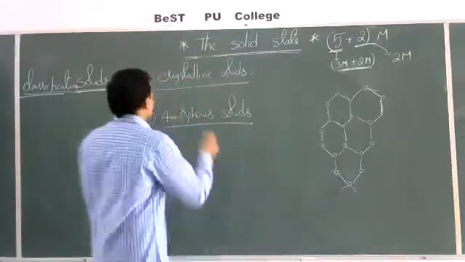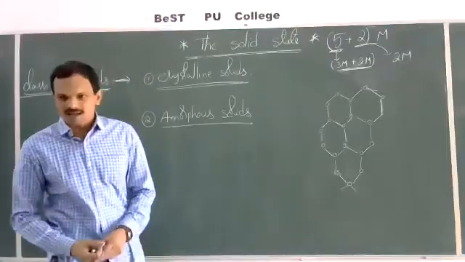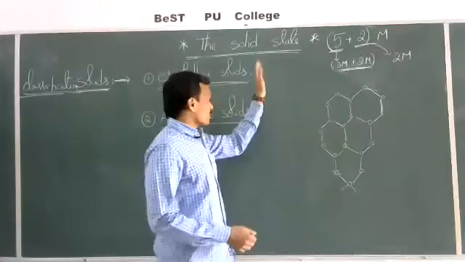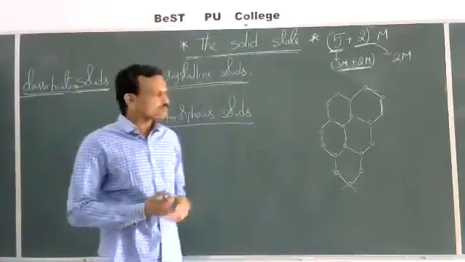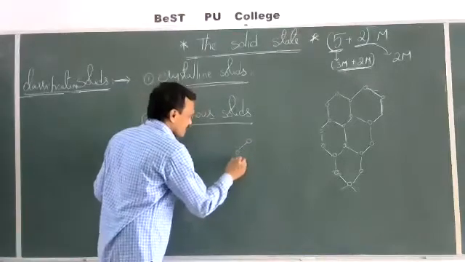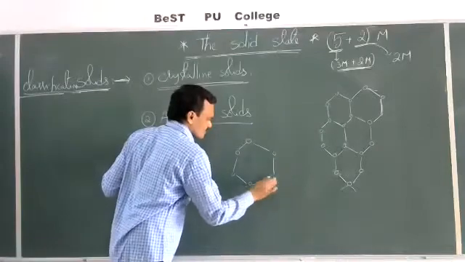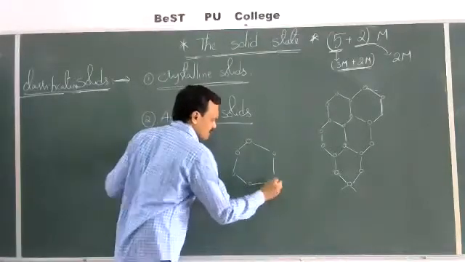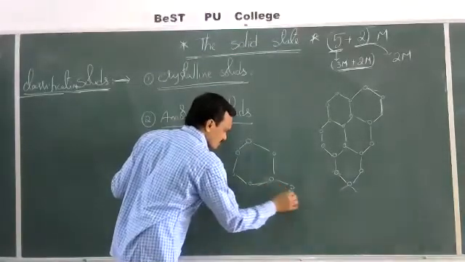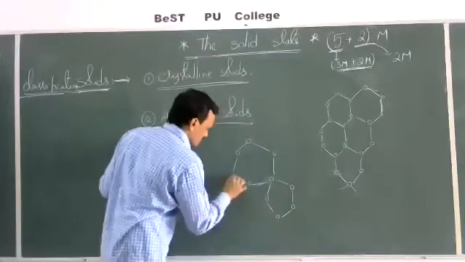In case of crystalline solids, the constituent particles are arranged in a definite order. That is, they possess definite geometric shape. If the same silica is allowed to solidify rapidly, then it may solidify like this, without having some regular geometry. Like this it may get.